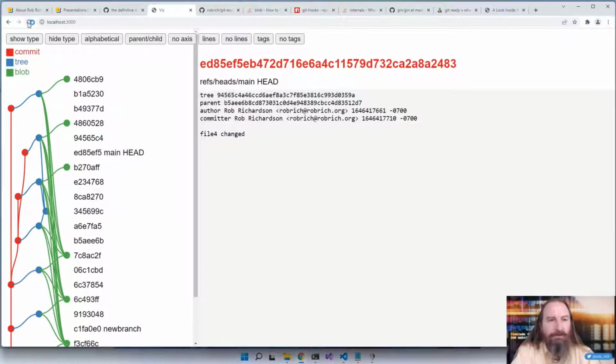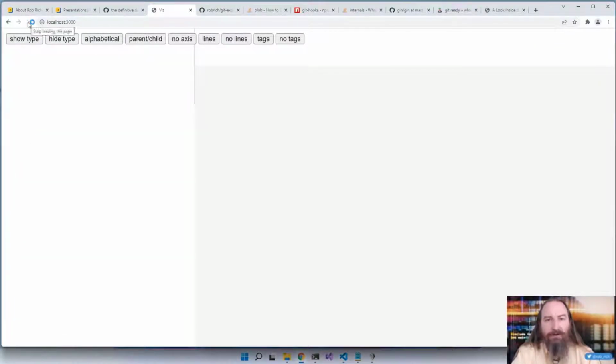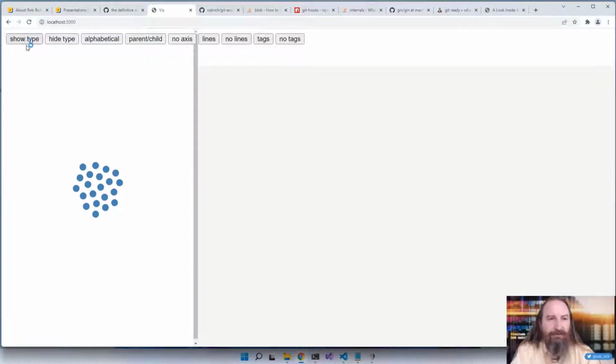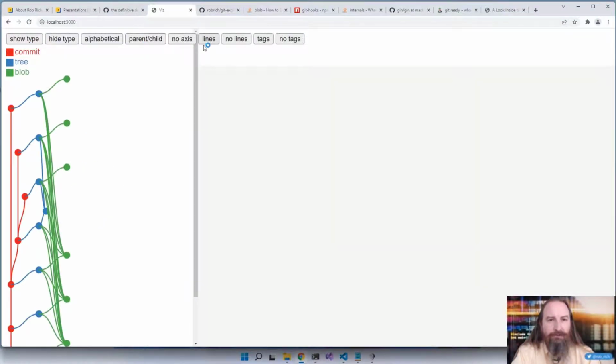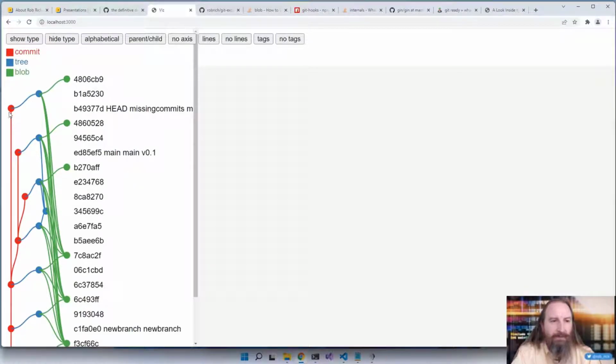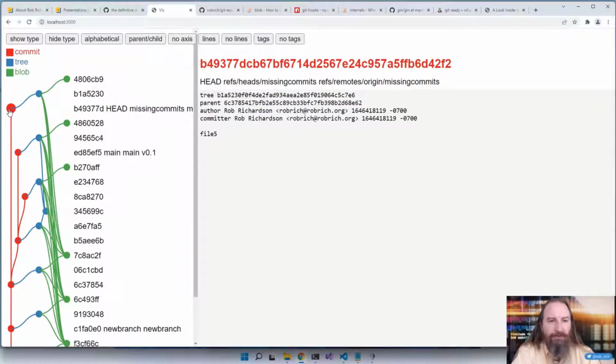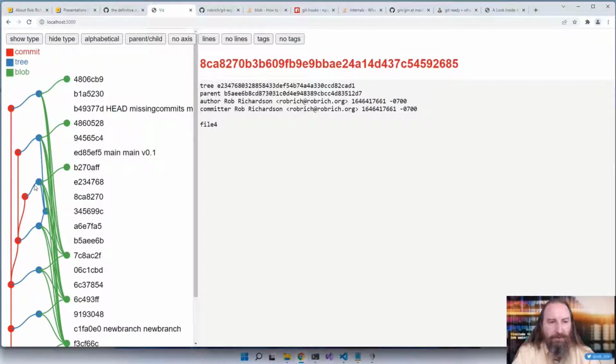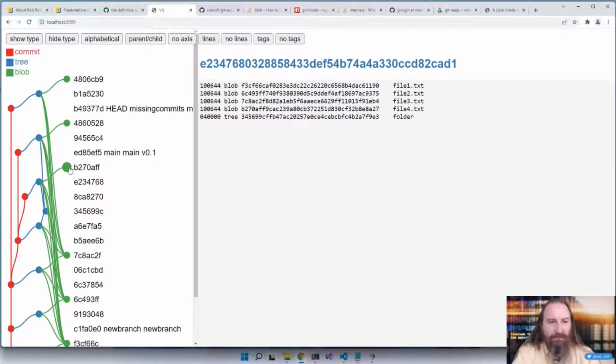Now let's go refresh this and see if our secret is still there. Refresh. It's now looping through the pack file, which takes it a little bit of extra time. There we go. Show type, parent child, show the lines, show the tags, and we have our missing commit, which is excellent. We have main, that's perfect. And we still have our file 4 that references this tree node, that references this.